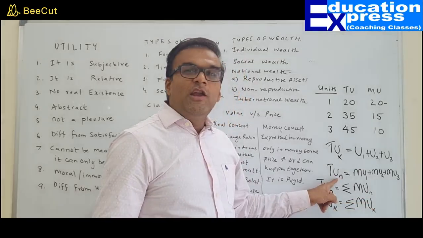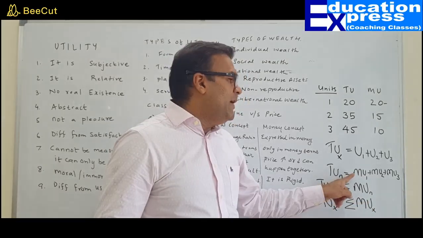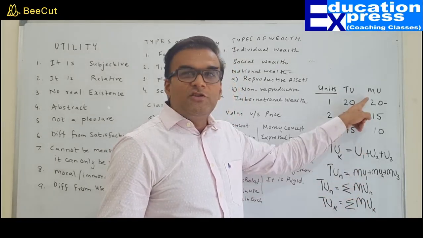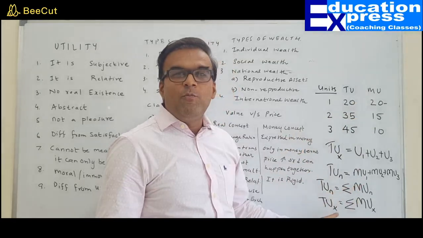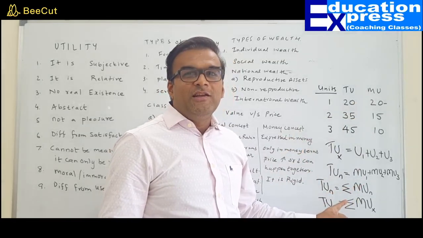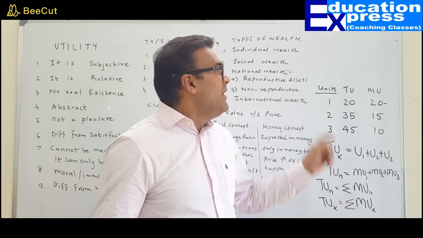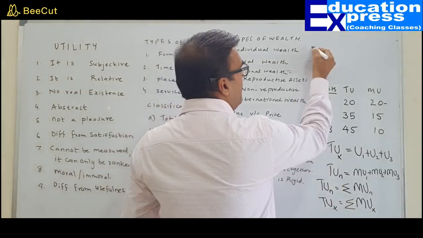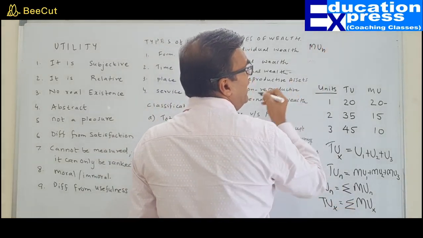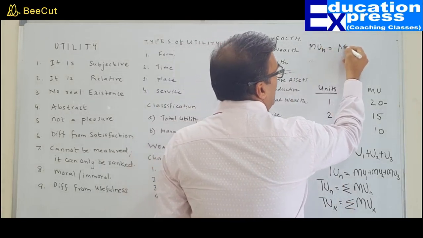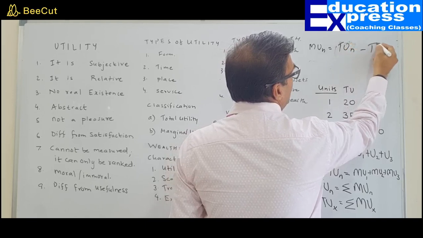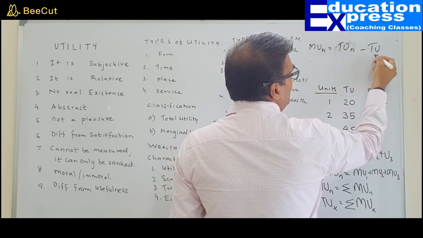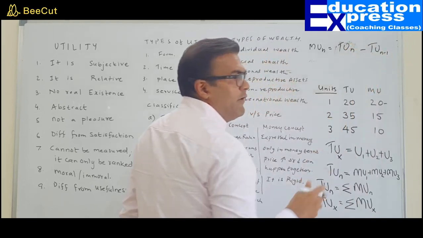So total utility of n units would be the marginal utility of the first unit plus the second unit plus the third unit. That's how you get to know the total of all the utilities from the consumption of all the units. Whereas marginal utility of the nth commodity would be the total utility that you derive from n commodities minus the total utility which a person derives from n minus 1 commodities.